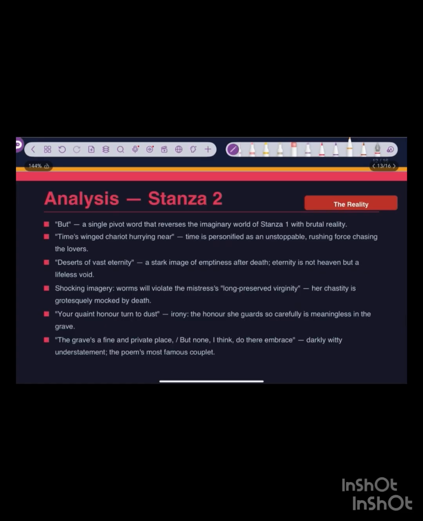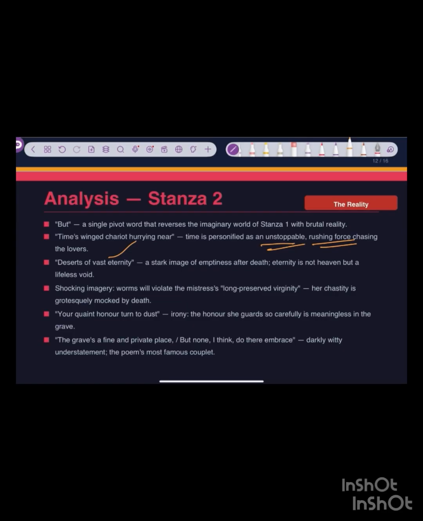So, but is a single pivot word that reverses the imaginary world of stanza 1. Stanza 1 is talking about the imaginary situation, but then the speaker pulls us back to reality. But there is a certain condition: time's winged chariot hurrying near. Time is personified as an unstoppable rushing force chasing the lovers.